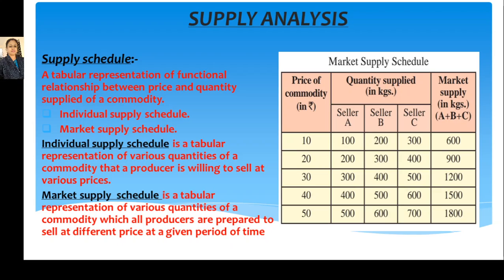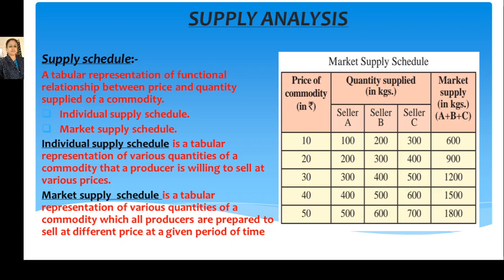There are two types of schedule: individual supply schedule of an individual seller and market supply schedule of a number of sellers in a market. Individual supply schedule is a tabular representation of various quantities of a commodity that a single producer is willing to sell at various prices.